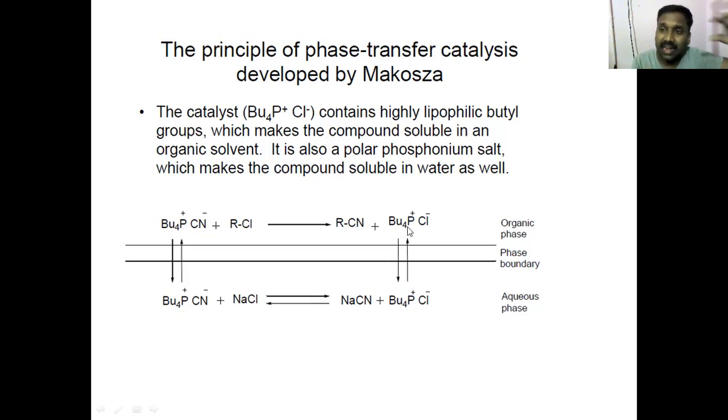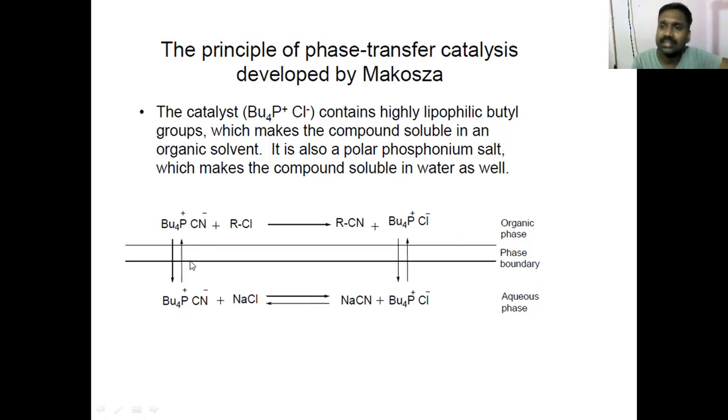One is the native form of the salt you have added, phosphonium chloride distributing, phosphonium cyanide also distributing. Now, how did you arrive at phosphonium cyanide? Because when you add phosphonium chloride into aqueous phase, the aqueous phase already contains sodium chloride. Don't forget that. So there can be a reaction between phosphonium chloride and CN minus ion, giving rise to phosphonium cyanide salt. And now it also distributes between organic phase and aqueous.